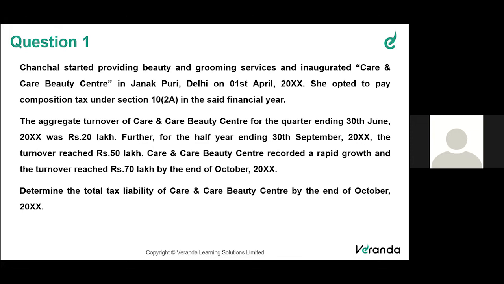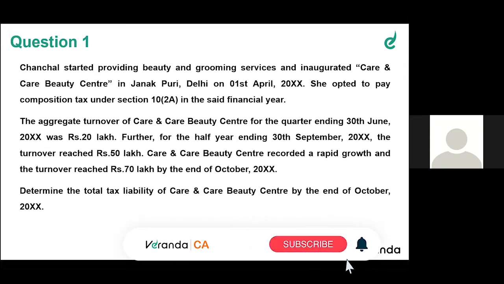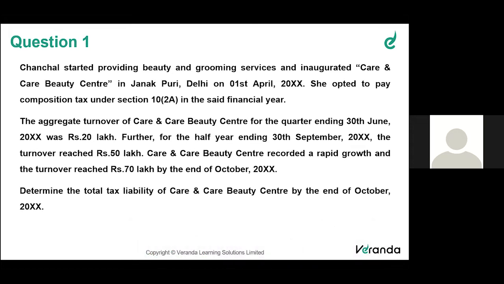Sir, in 10(1), they say that the traders, manufacturers, and the restaurant services are required to pay the tax in the composition scheme at the rate 1%, 1%, and 5% respectively. Fantastic. Okay. And section 10(2)(a) provides the composition levy for services other than the restaurant services at the rate 6%, 3% CGST and 3% SGST or UTGST.